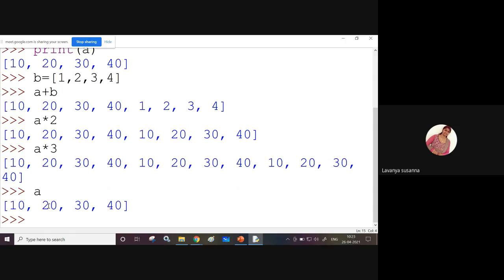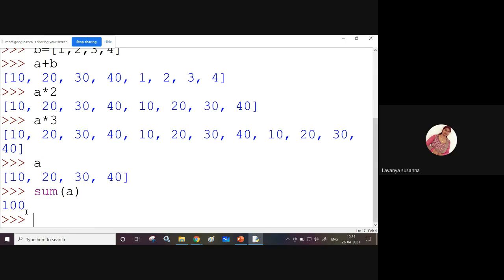Now let us see the functions. Here a contains 10, 20, 30, 40. If you want to add the sum of a, what does it display? If you want to add all the elements in the list, 10 plus 20 plus 30 plus 40, just use the sum function. Sum of a is adding all the values, 10 plus 20 plus 30 plus 40, and it is giving 100, its sum.